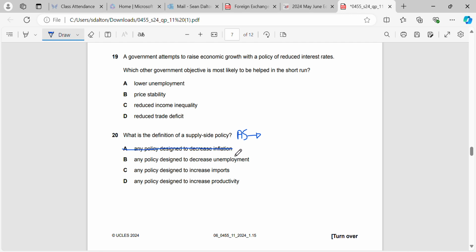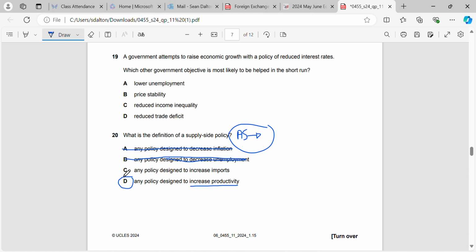What would increase or decrease in deflation? That would be our contractionary fiscal or monetary policies. Is it designed to increase unemployment? Okay, it can decrease unemployment, but that's not what it's designed to do. It's designed to shift AS to the right. And shifting AS to the right is designed to increase productivity. It's to give us more potential to achieve economic growth.